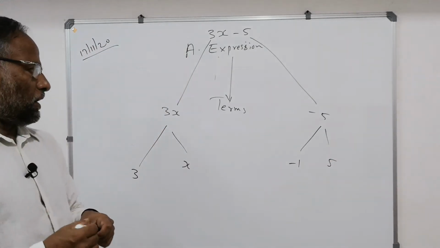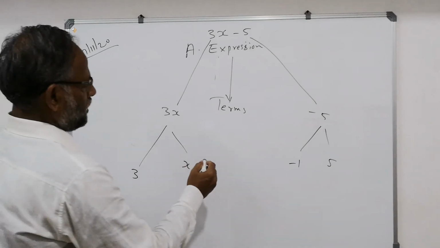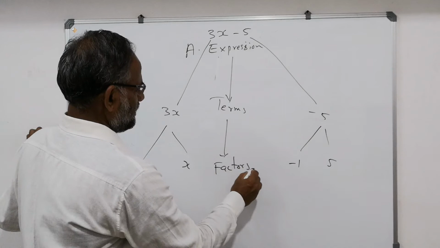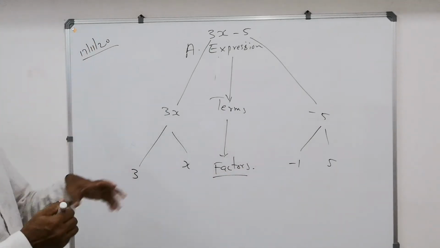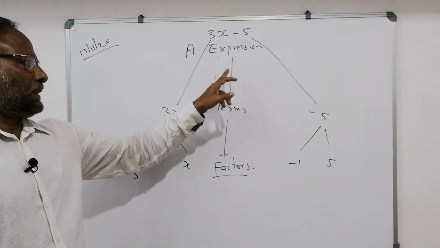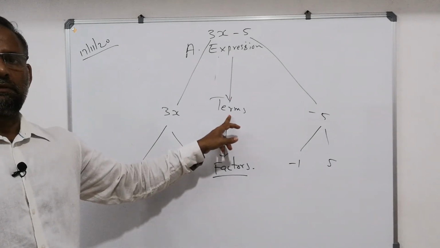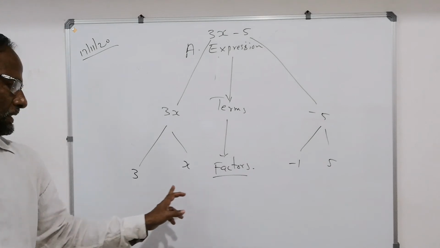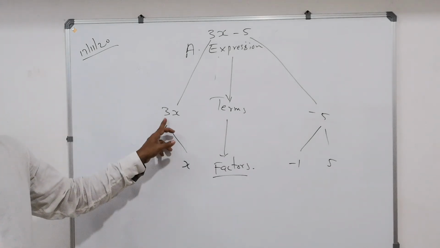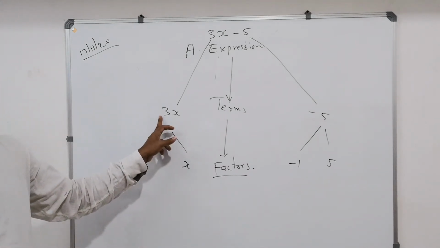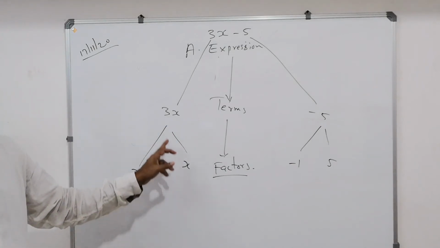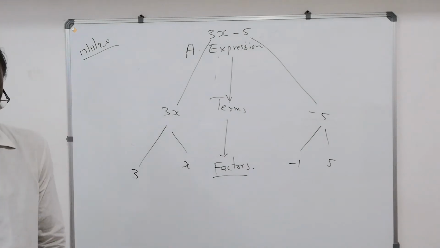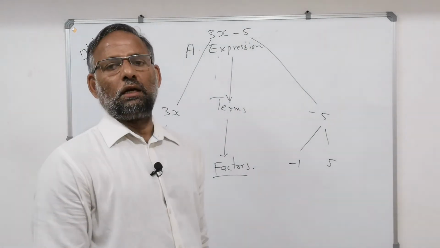These are called factors. You can write this: expressions are formed by terms, and terms are formed by factors. 3 into x, 3x, is one term, 3 and x are the factors, and 3x minus 5 is the expression.